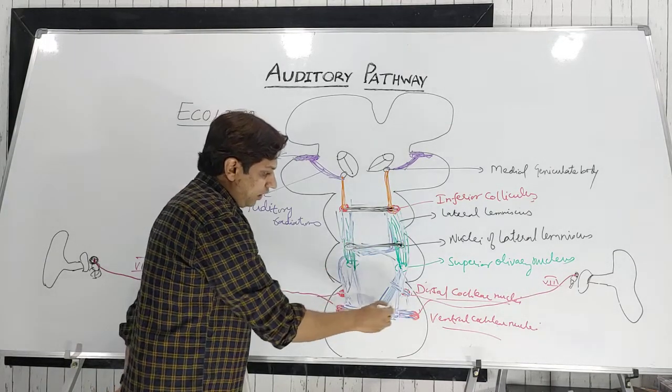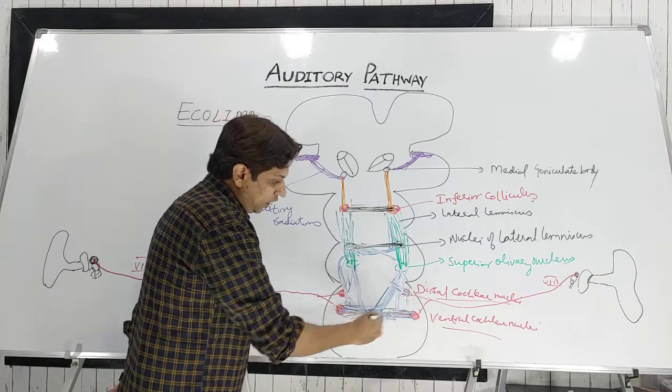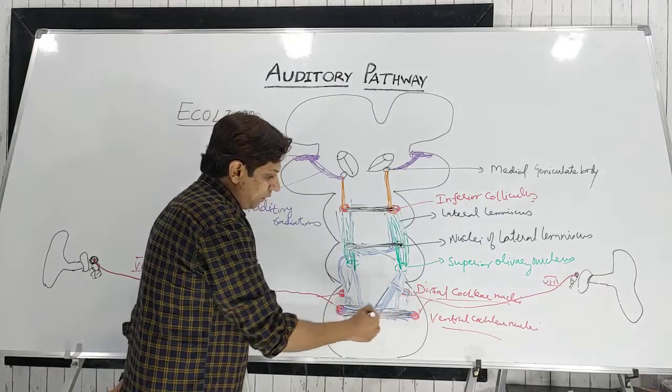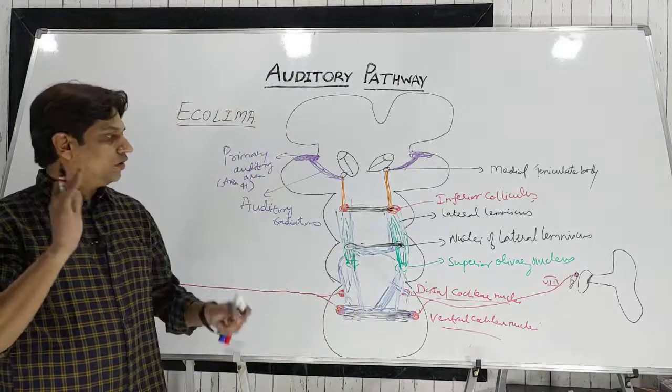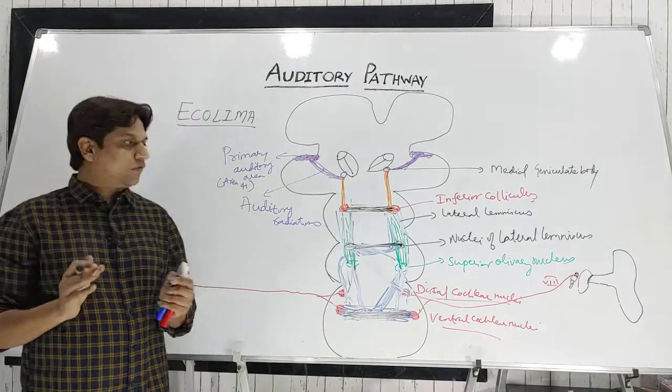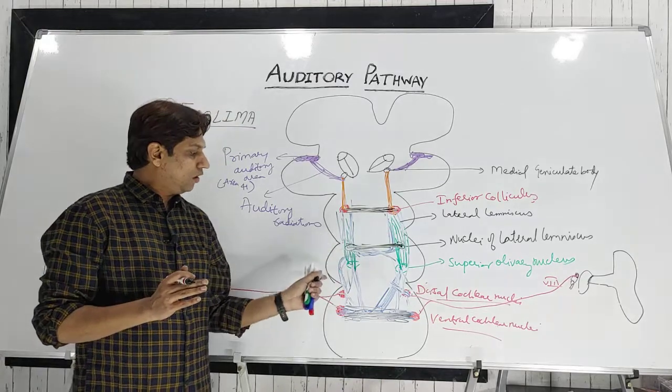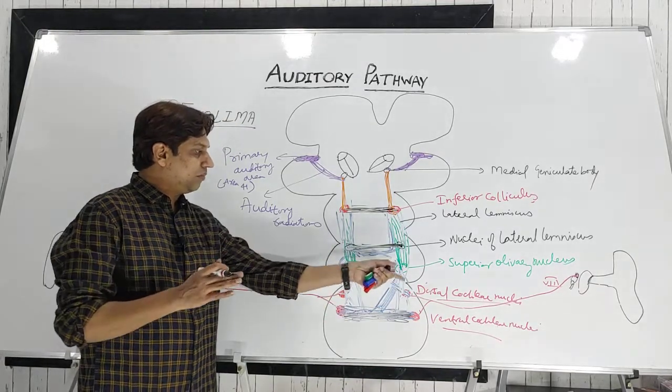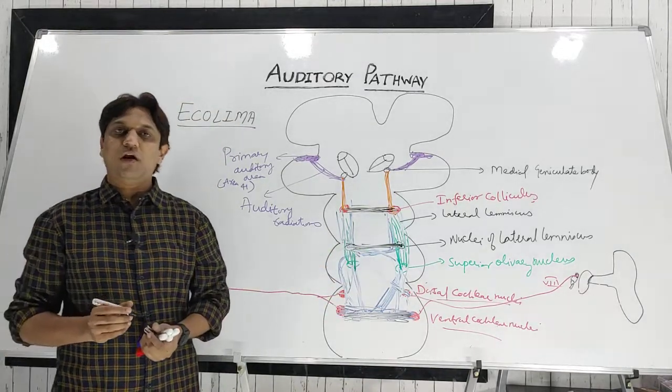Of course, we have already discussed the level of the ventral cochlear nucleus, that is the trapezoid body. So they are communicated on both sides. Unilateral loss is not much seen because there is bilateral representation in the auditory pathway.